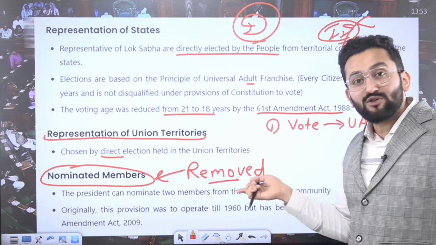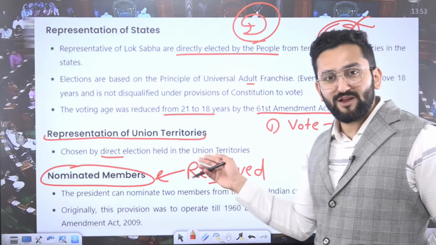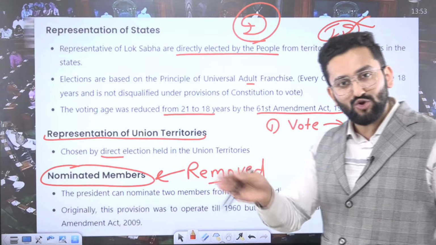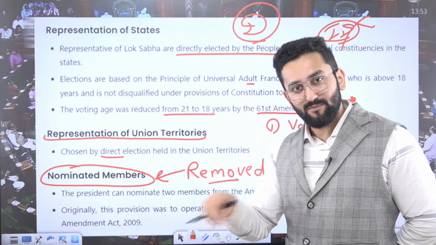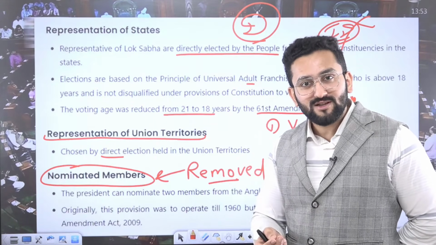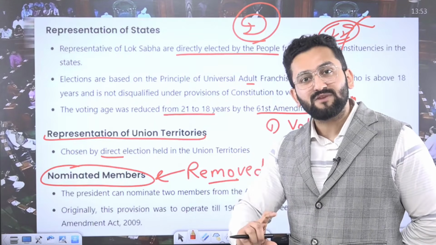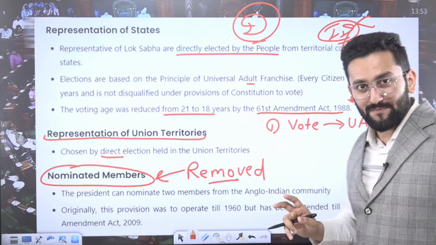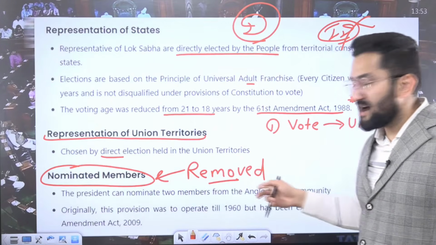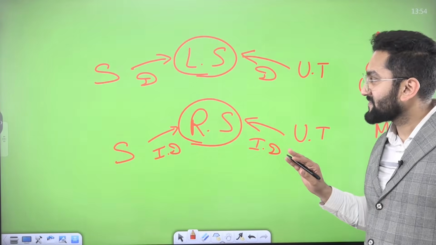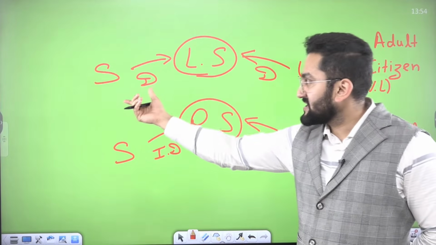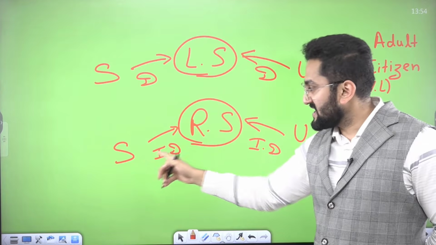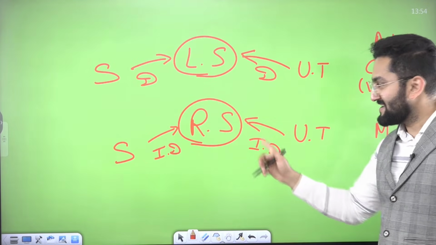So now on these seats, representation by union territories is chosen directly. Direct election happens, as Delhi is also divided into Lok Sabha constituencies. People give votes in the Lok Sabha election, and these representatives represent respective constituencies in Lok Sabha. Nominated members are removed. Now easy to remember. States direct election in Lok Sabha, UT also direct election in Lok Sabha. States indirect election in Rajya Sabha, UTs indirect election in Rajya Sabha.